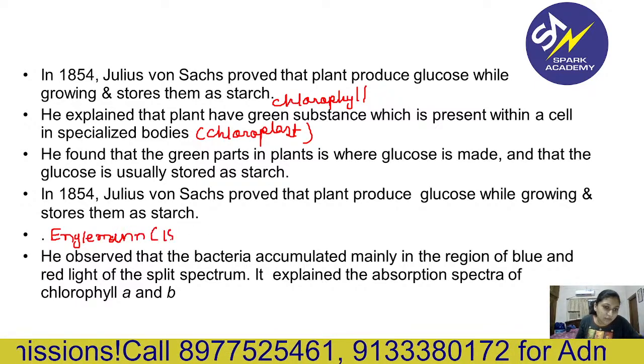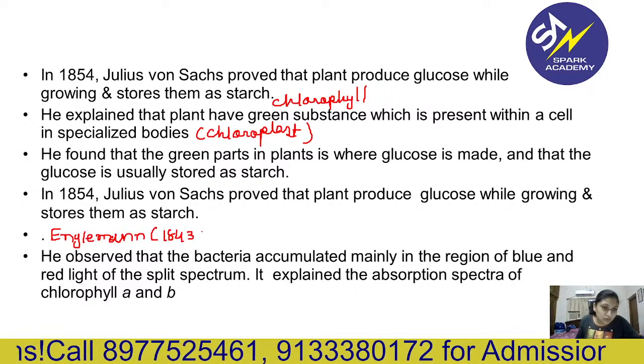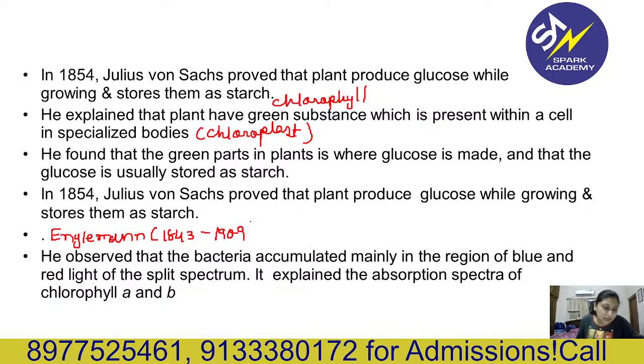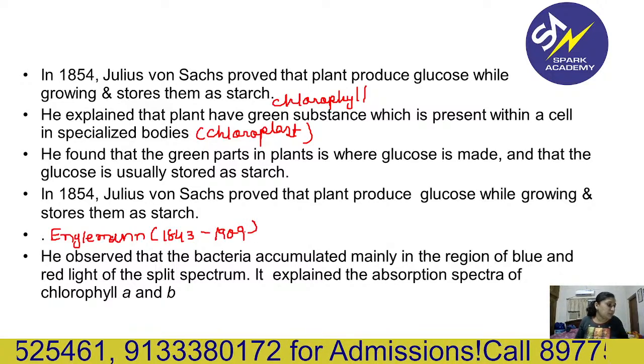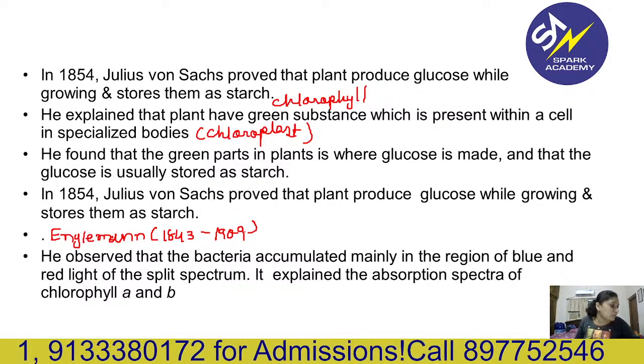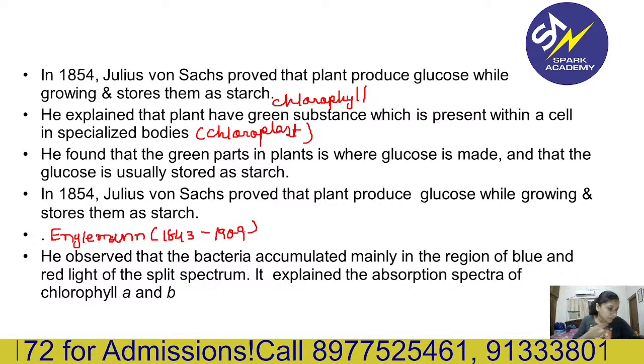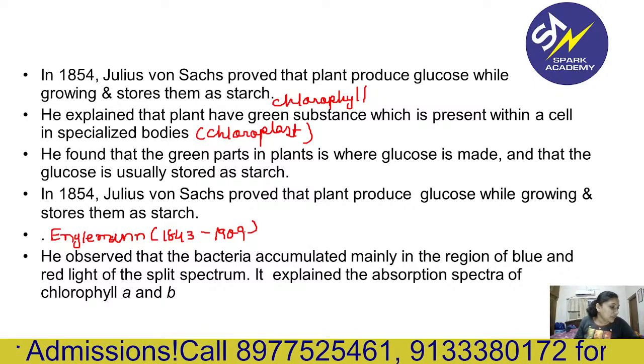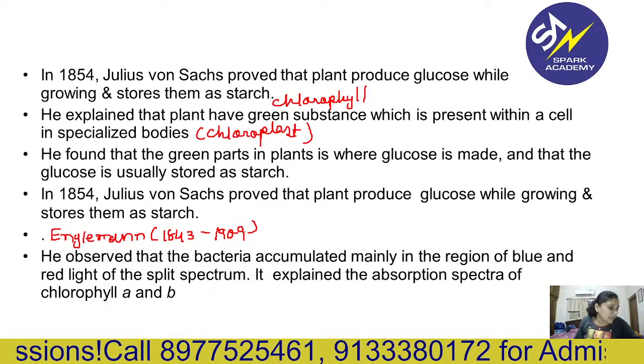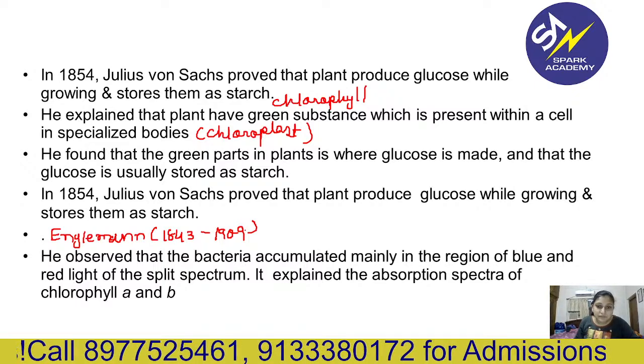In 1843 to 1909. So he used the splitting of the light into the spectral components, and illuminated a green algae, that is Cladophora.